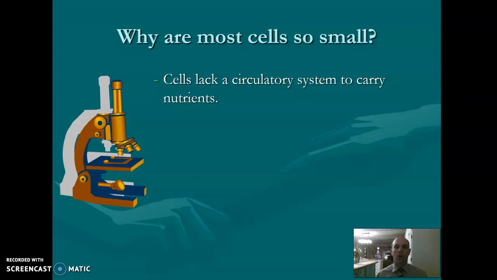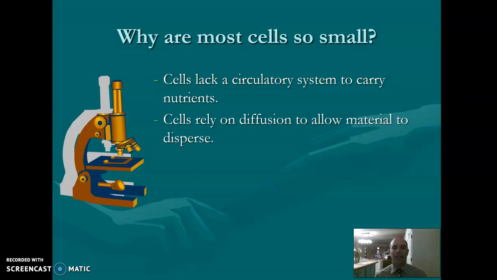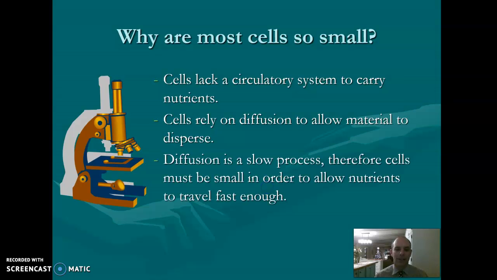So why are cells so small? They lack a circulatory system. They don't have the stuff we do. They don't have veins, they don't have arteries, anything like that. So they've got to be able to transfer nutrients through their cell membrane. That relies on something called diffusion, which allows materials to go back and forth. It's a slow process. They've got to be small in order for that to go across the membrane.